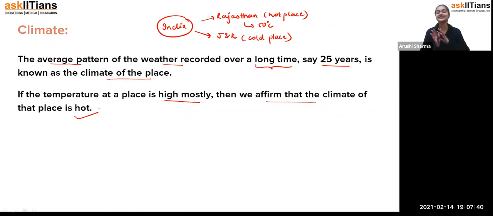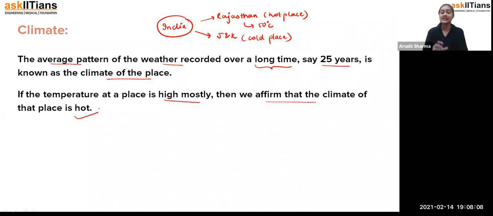It's a natural thing, done by God, I can say, because we are not doing it. I don't know who is doing this, that in the morning we get sun and in the afternoon we get rainfall. It depends on that, so that is called the weather. And when the weather is recorded for a long period of time, and we get some kind of overall picture, then we call it the climate of that place. Fine, students. So that's the difference between these two.